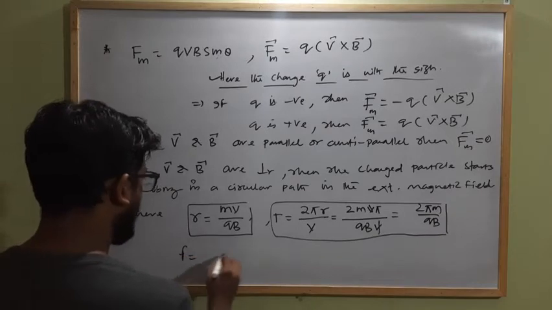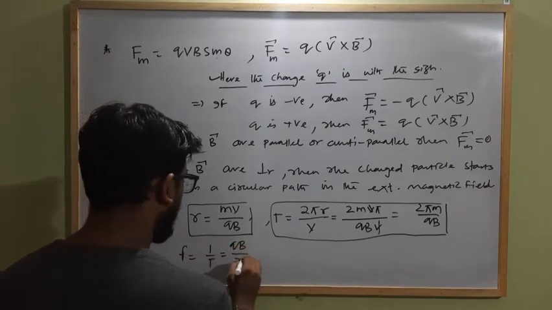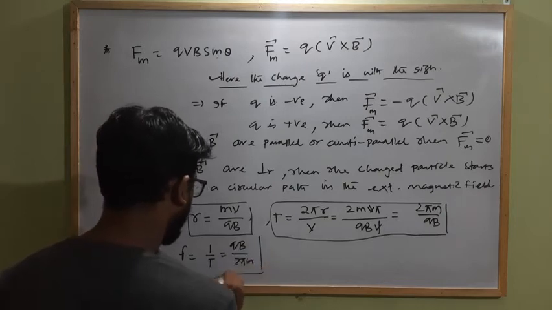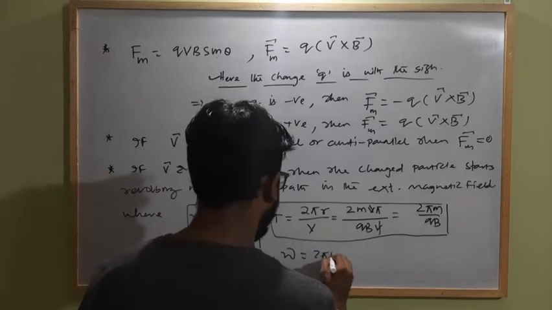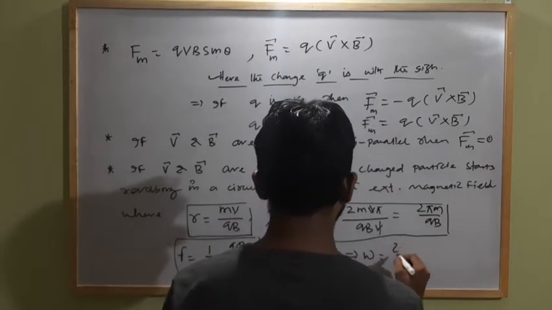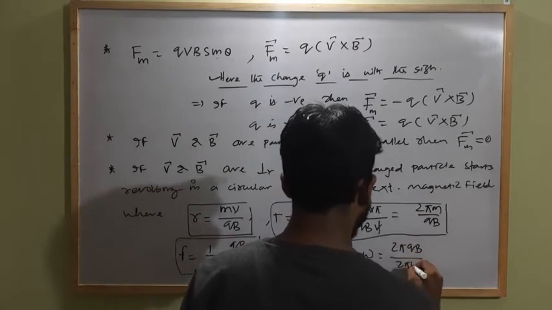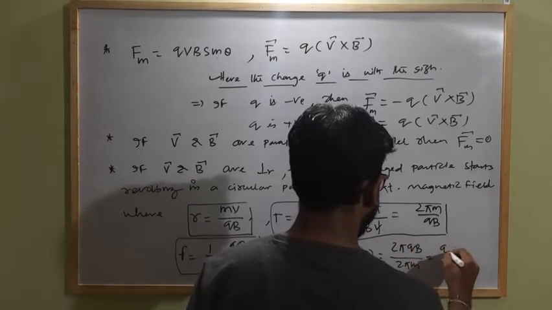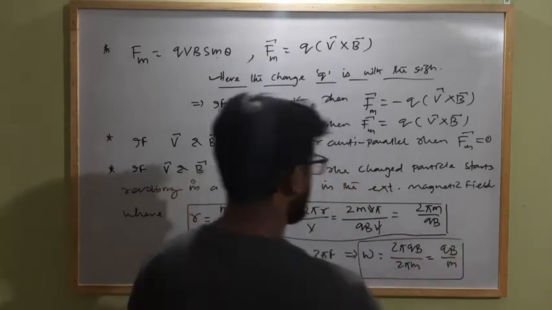Frequency will be how much? 1 by T, that is equal to qB by 2 pi m. And angular frequency omega equals 2 pi f. This implies omega equals 2 pi qB by 2 pi m, which is equal to qB by m. So you have to remember these expressions.